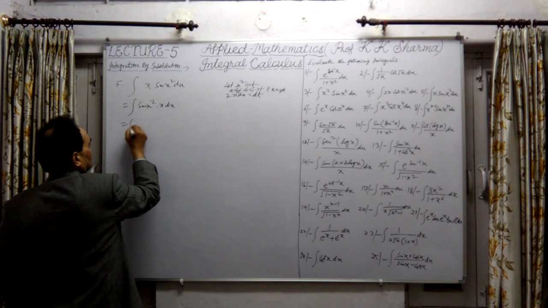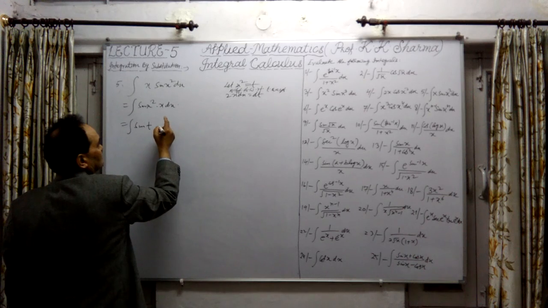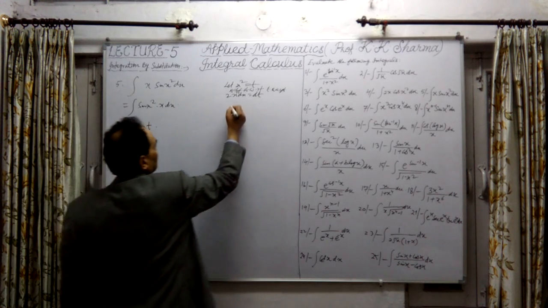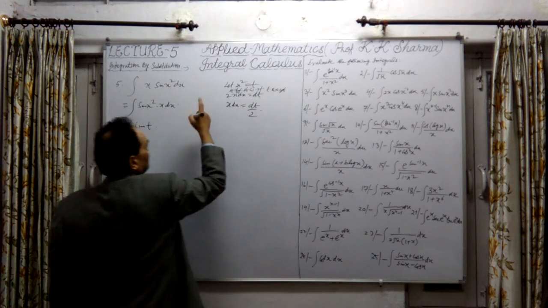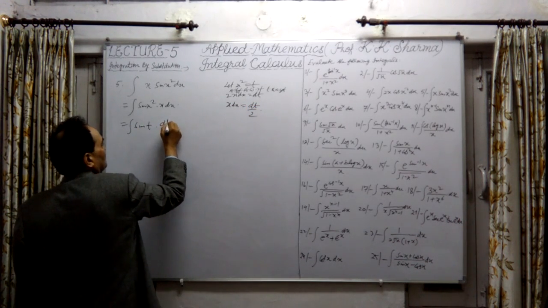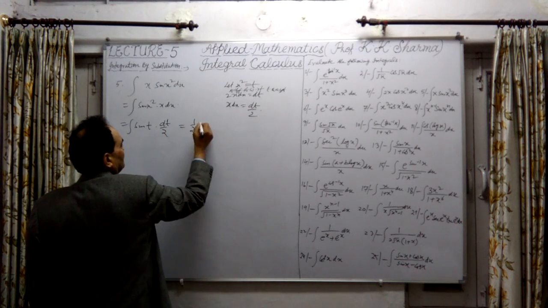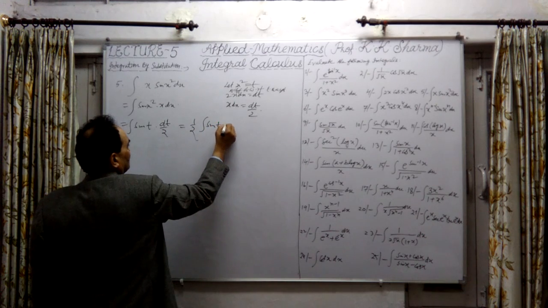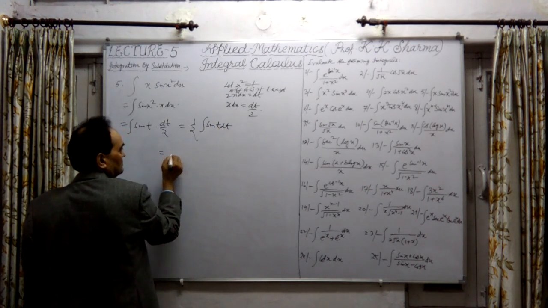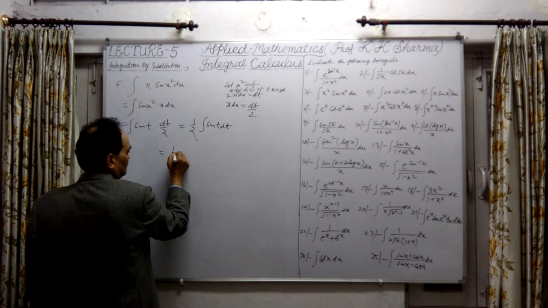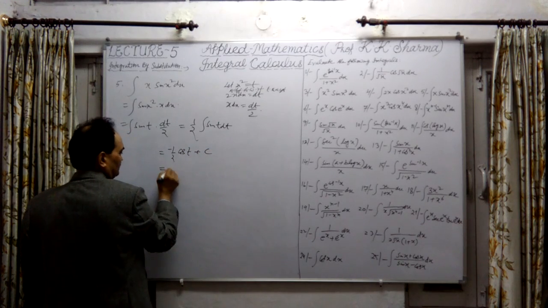Therefore, sin x square is sin t. We have assumed x dx equals dt upon 2. Take the 2 to the other side, so this is dt upon 2. The one-half is constant. Sin t is integrated, so it will be minus cos t. This is one-half into minus cos t plus constant of integration.